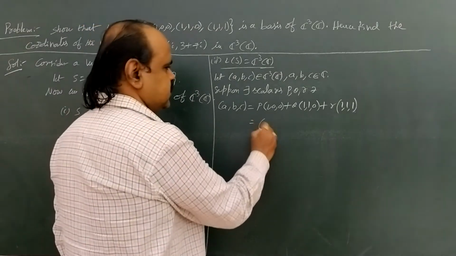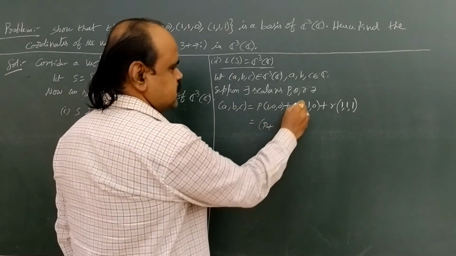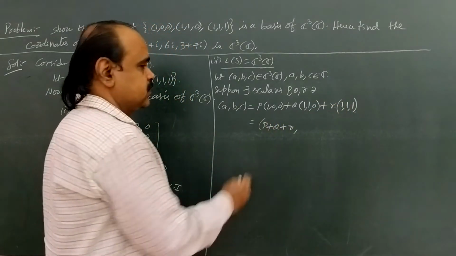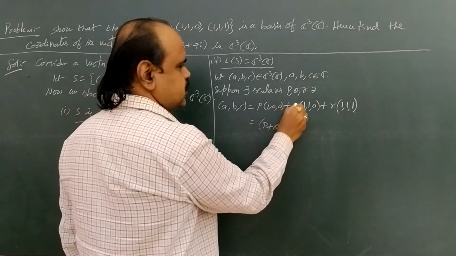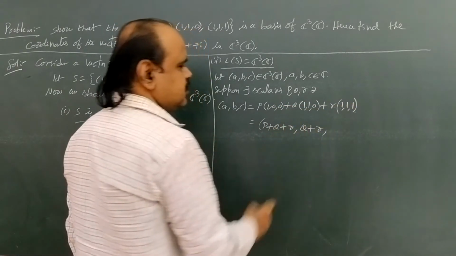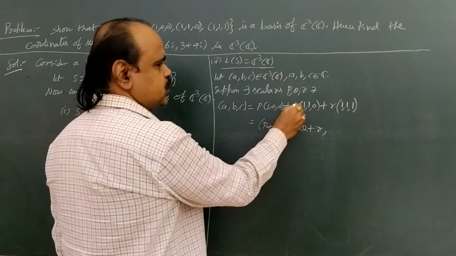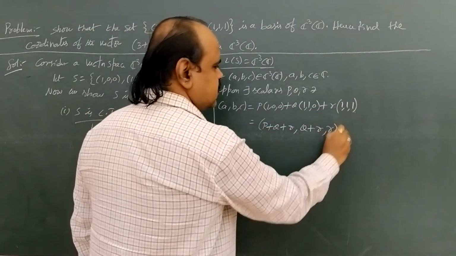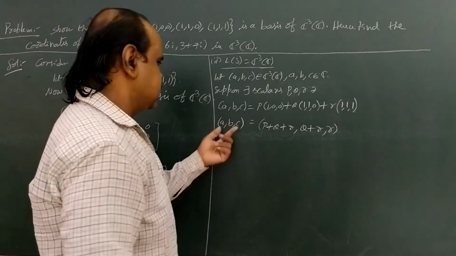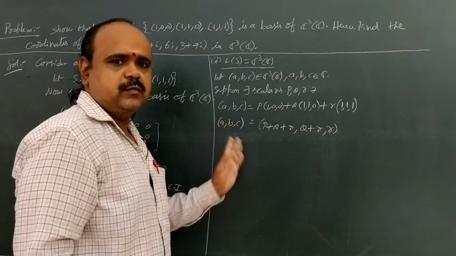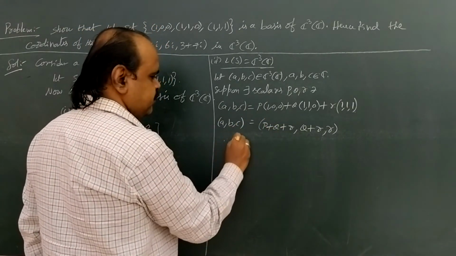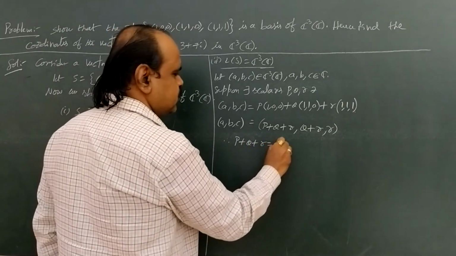Now expand it: p into (1,0,0) plus q into (1,1,0) plus r into (1,1,1). Component-wise addition gives (p, 0, 0) plus (q, q, 0) plus (r, r, r), which is equal to the ordered triple (a, b, c). Here two ordered triples are equal, so the corresponding elements are equal. Therefore p plus q plus r equals a.